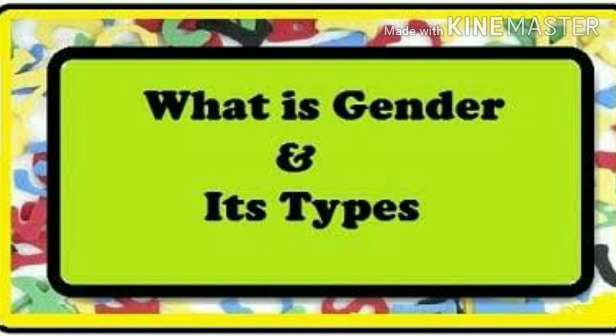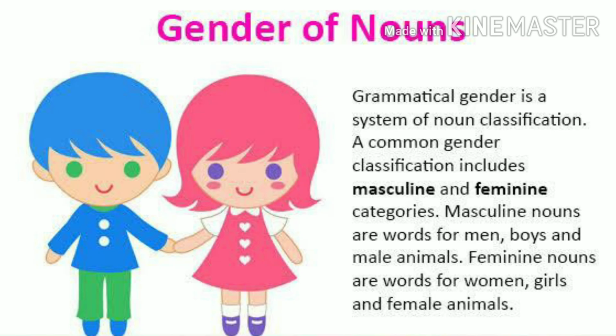Gender of a noun indicates whether a person or an animal we are referring to is male or female. When we talk about nouns here, it emphasizes person, animal, and things. And the basic differentiation between human beings and animals is understood through gender.